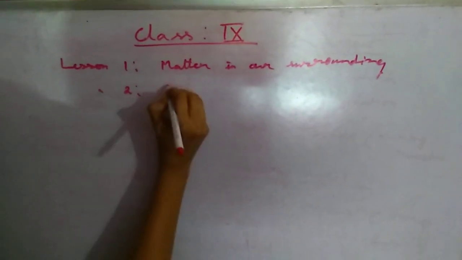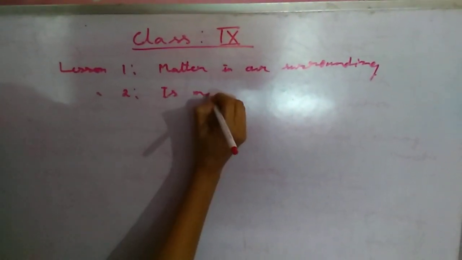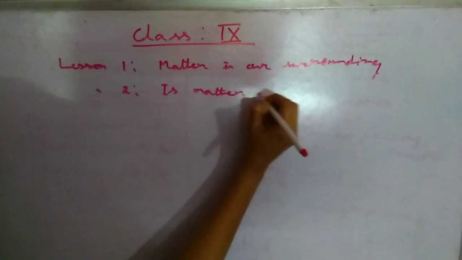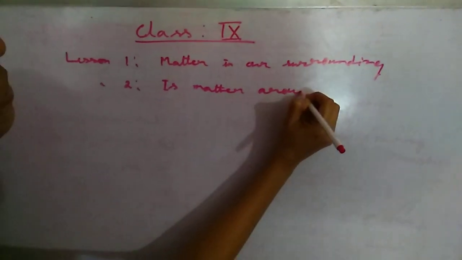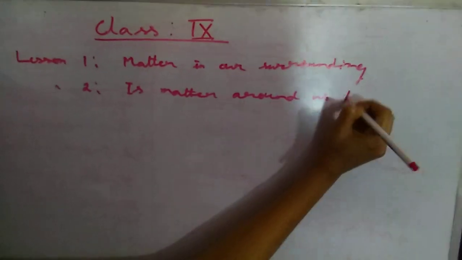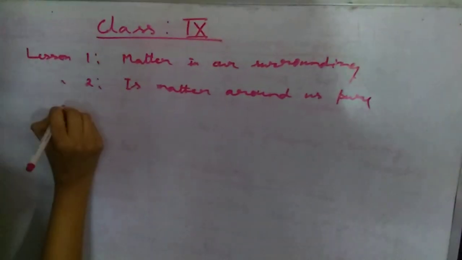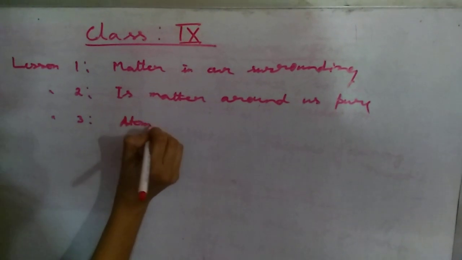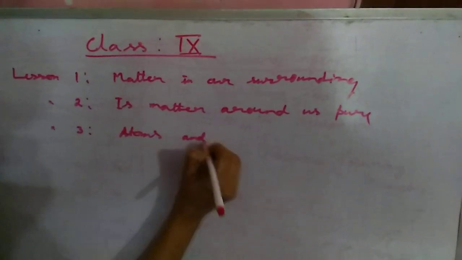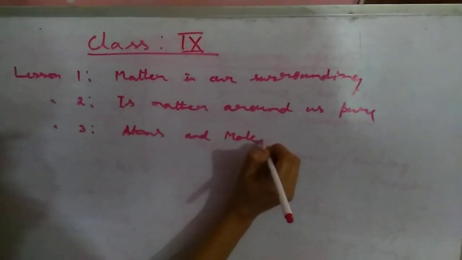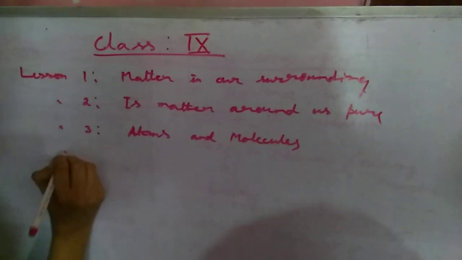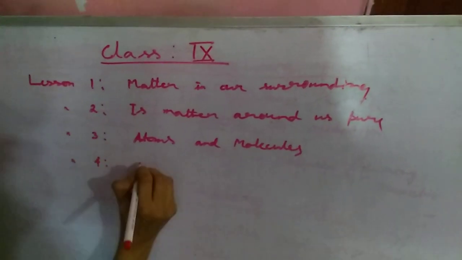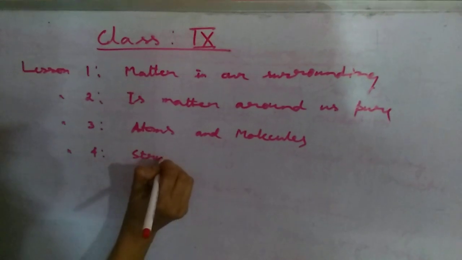Lesson 2 is Is Matter Around Us Pure? Lesson 3 is Atoms and Molecules. And lesson 4 is Structure of the Atom.